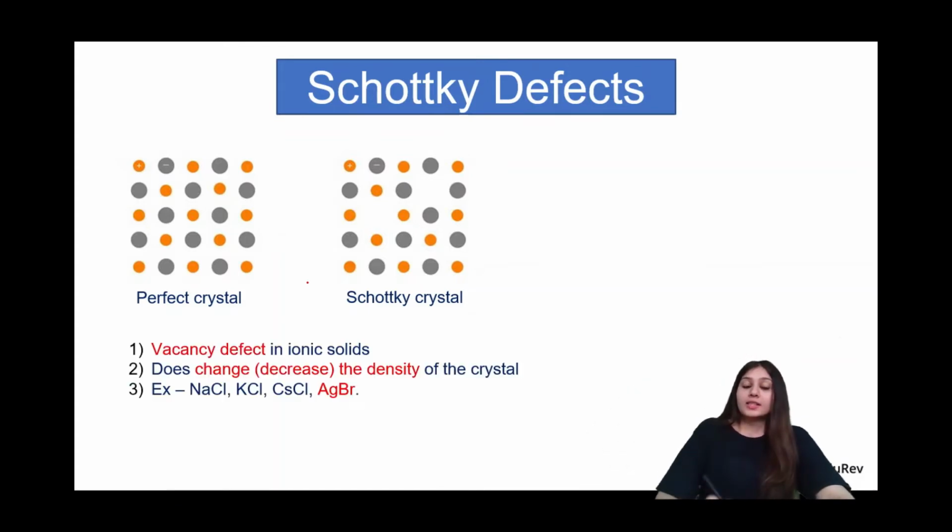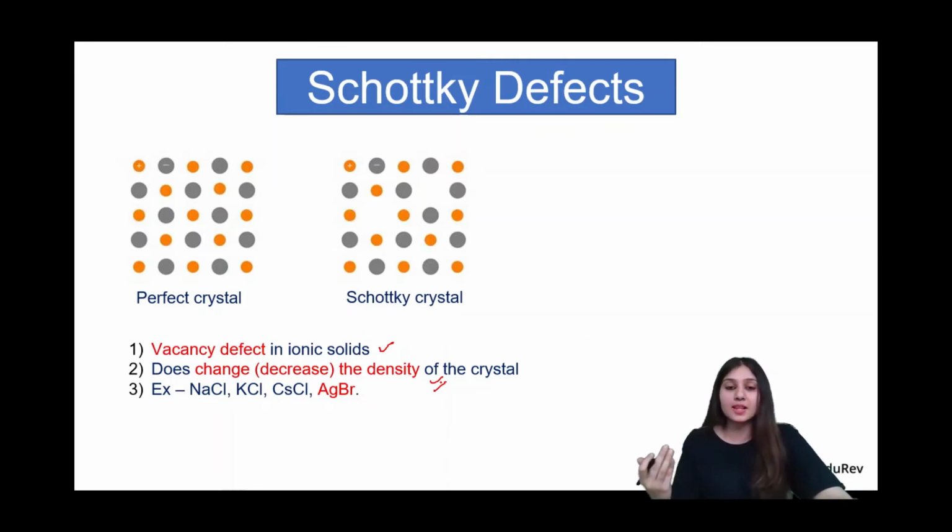Okay, this is nothing but just a vacancy defect in ionic solids. It's complete vacancy. There's no interstitial defect here. It's only vacancy defect here, unlike in case of Frenkel defects. It decreases the density, of course, because now we have a decrease in the mass, because we have one cation and one anion less. In this case, we have only one less, but in actual case scenarios, we have a number of cations and anions which are completely gone out, right?